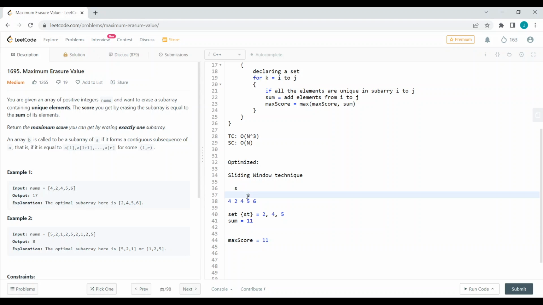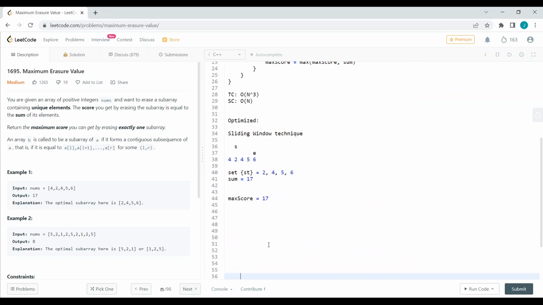And again we have to expand our window, and 6 is not present in our set, so 6 is added to our set, and then we have to add it to our running sum as well. It is 17, and our max score is obviously updated, and we'll get our max score as 17, and it is our optimal answer. So what will be the time complexity for this technique?